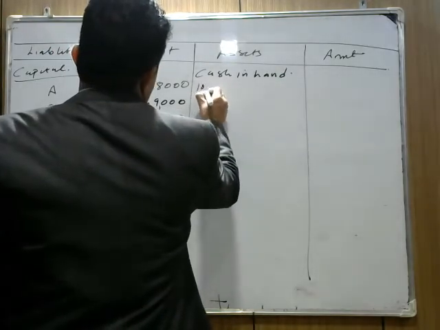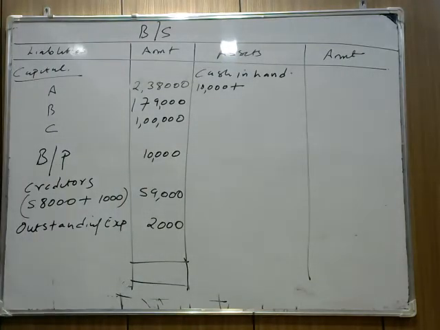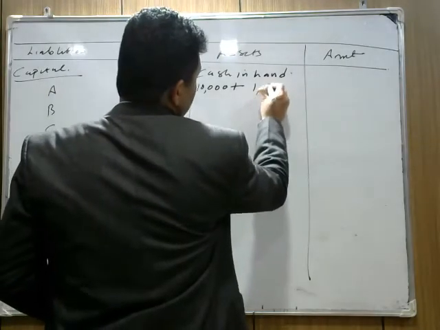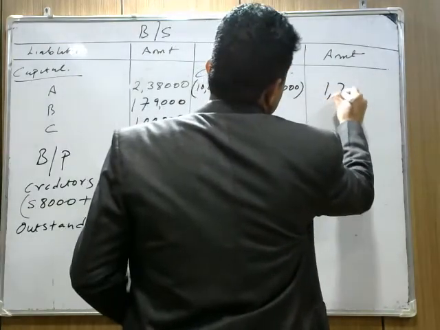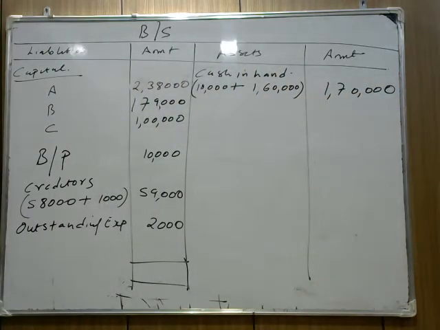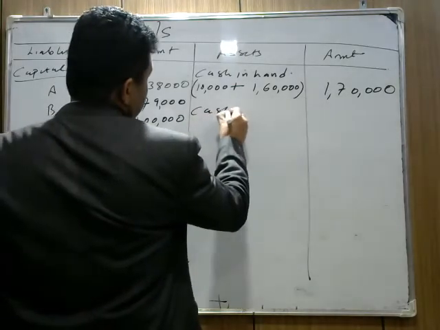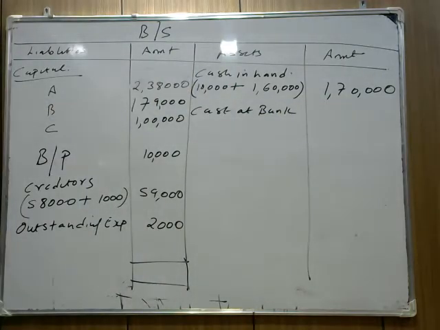Cash in hand is 10,000. How much cash did C bring with him? C brings 1 lakh as capital and 60,000 as his share of goodwill. So we need to add 1,60,000, because this also came as cash to the firm. The firm's cash is now 1,70,000. Now why 1,70,000? Because C brings 1 lakh as his share of capital and 60,000 as his share of goodwill. That means the total amount he brings into the business is 1,60,000. I hope this part is clear. Then cash at bank is given in the question. Now check, the cash at bank is 40,000.